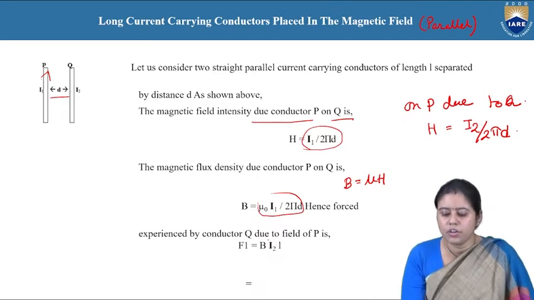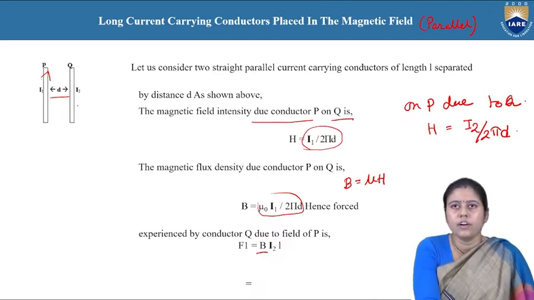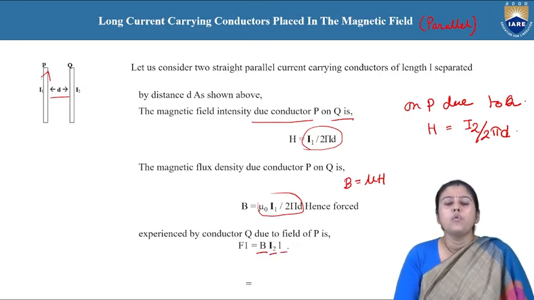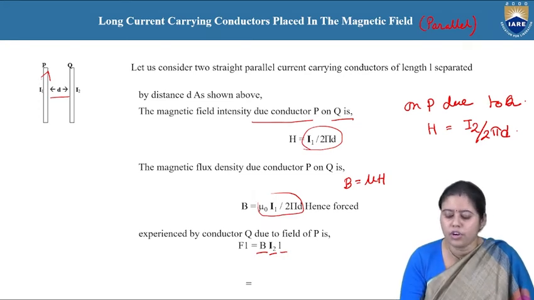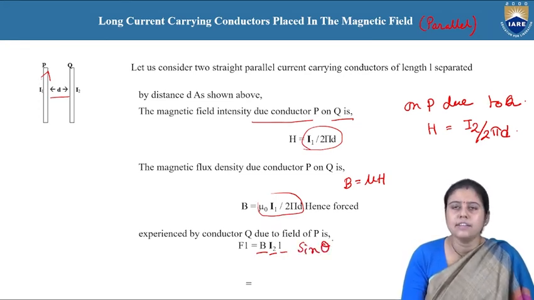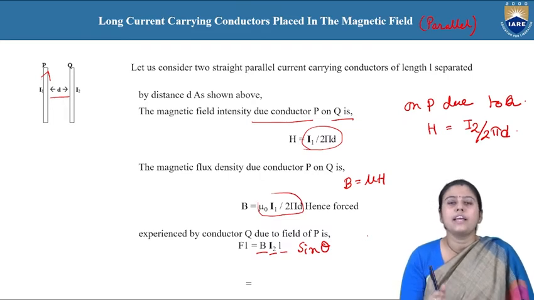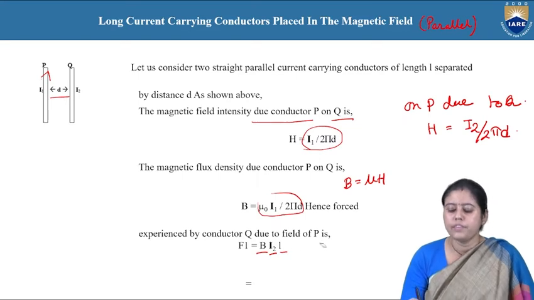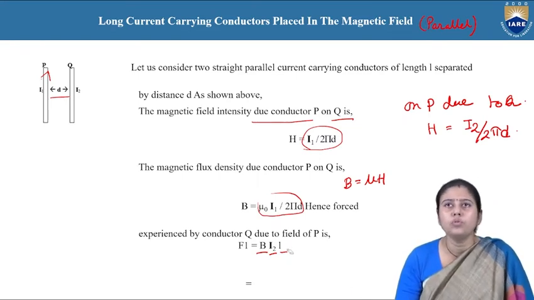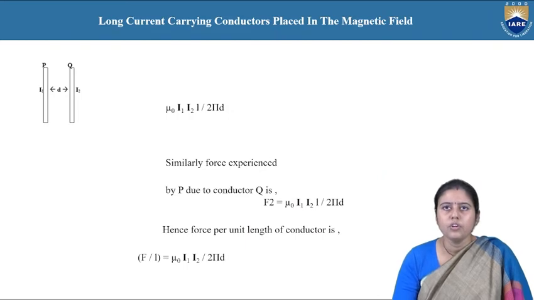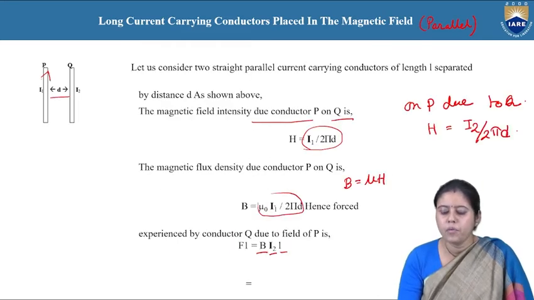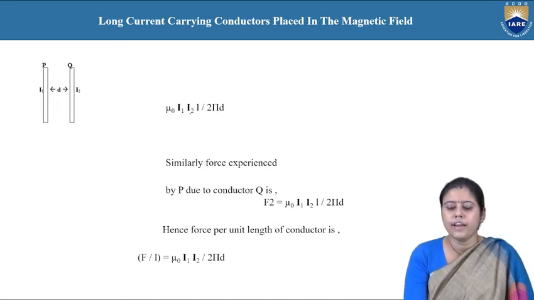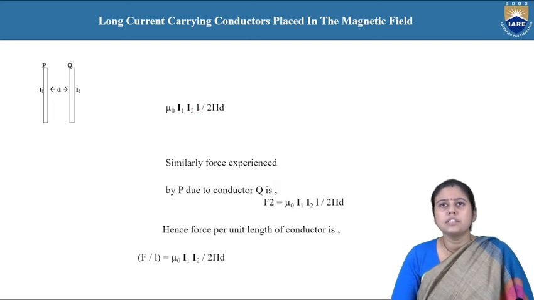The flux density we got is B. The current in the Q conductor is I2, and we assume the length is L. We are taking the maximum value: the actual formula is BIL sin theta, but sin theta maximum is 1. So F is equal to B I2 L. What is the value of B? Mu I1 by 2 pi D. So F is equal to mu I1 by 2 pi D into I2 into L. So this is the force.